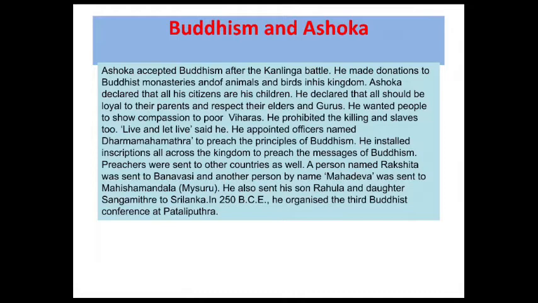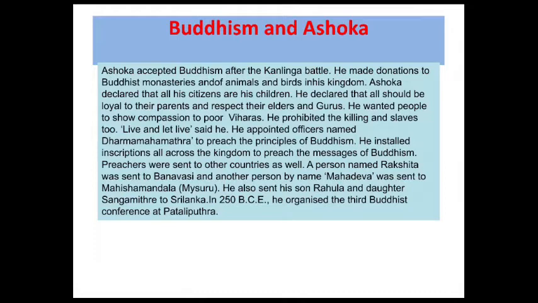Because of the Kalinga War he faced, he appointed officers named Dharma Mahamatras to preach the principles of Buddhism. He installed inscriptions all across the kingdom to preach the messages of Buddhism. Preachers were sent to other countries as well.